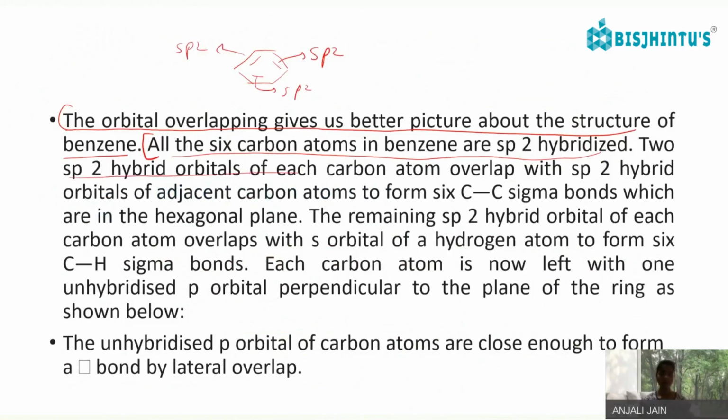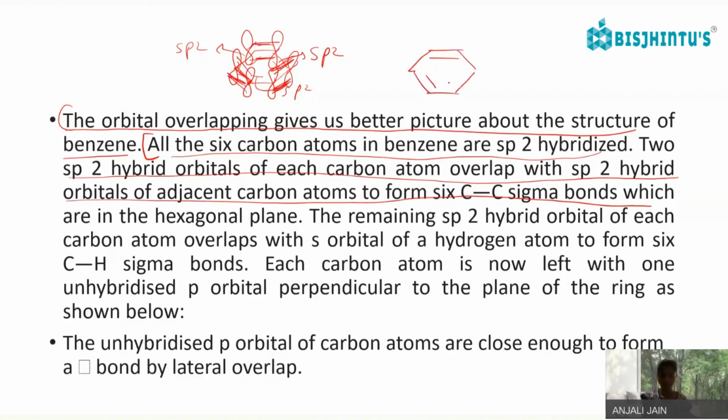Two sp2 hybrid orbitals of each carbon atom overlap with the sp2 hybrid orbitals of the adjacent carbon atoms to make 6 C-C sigma bonds, which lie in the hexagonal plane.